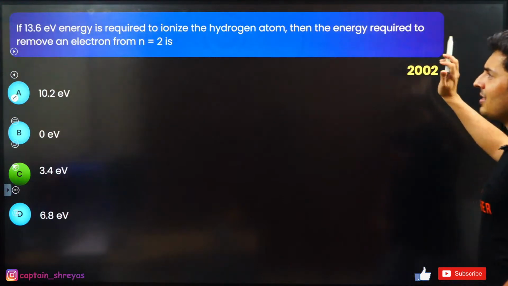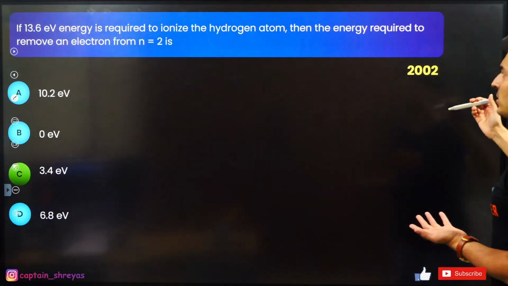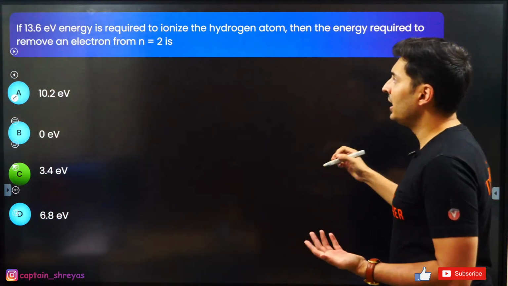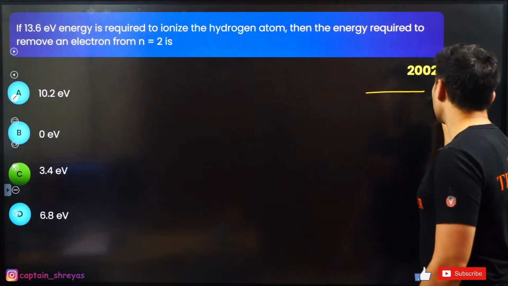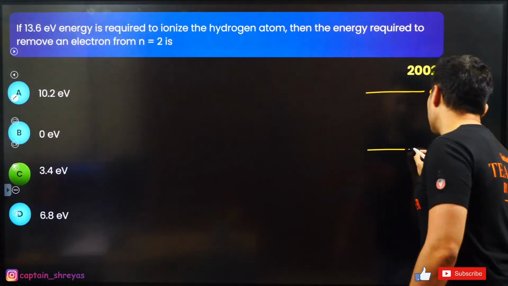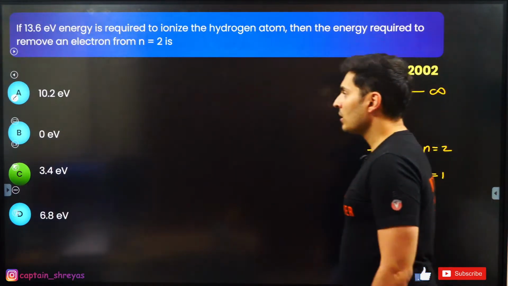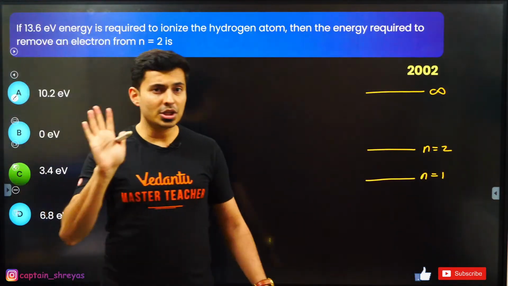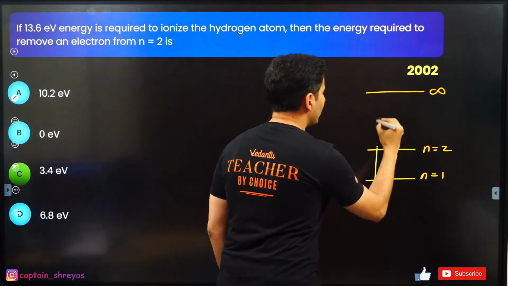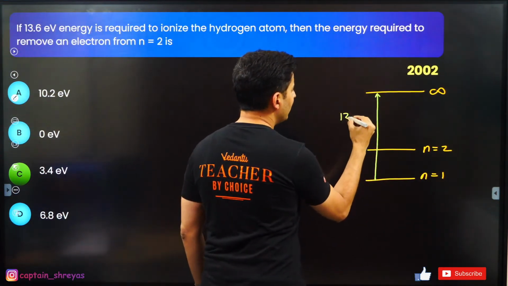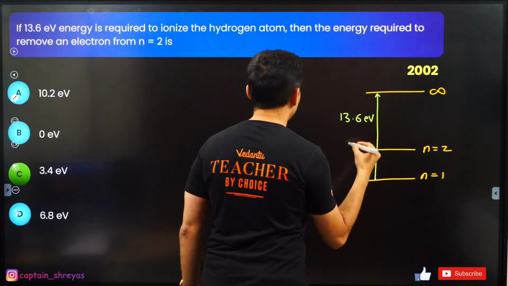13.6 electron volt is the energy required to ionize the hydrogen atom. The energy required to remove the electron from n equal to 2 is asked. So this is n is infinity. This is n is equal to 2. This is basically n is equal to 1. So what is given in the question is this. If you take out the electron and bring it over here, you need 13.6 electron volt.